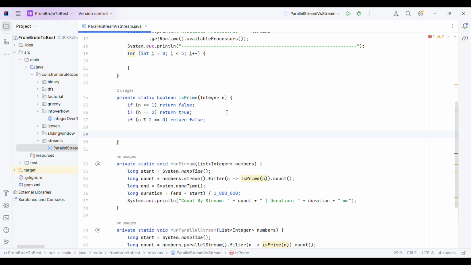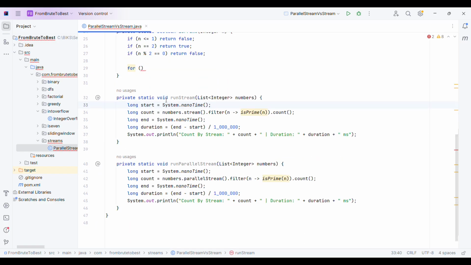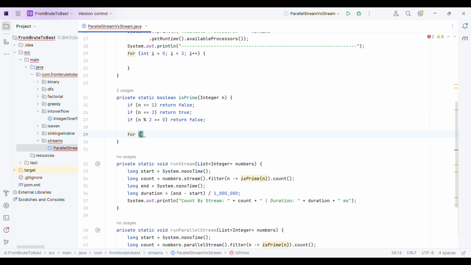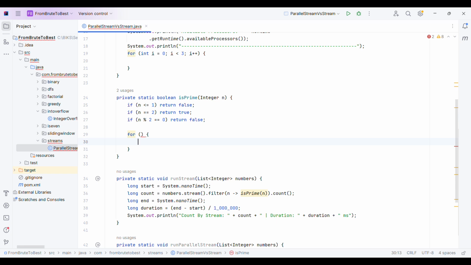Okay, now I will write the simplest code. I'm not going to optimize the code and have a better time complexity, just to show you, because my objective is to show you the durations used by stream and parallel stream. So I will not focus on the optimization of the isPrime method or logic. I will simply use brute force here to find whether the number is a prime number or not.